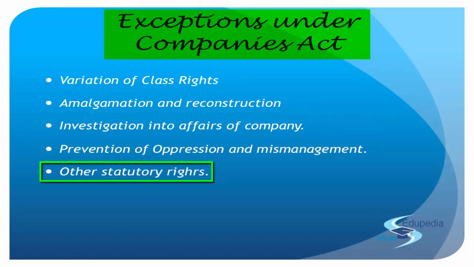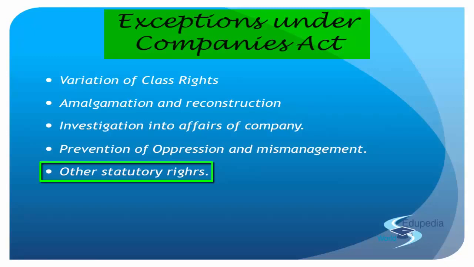Any member can apply to the central government. When I say any member, I mean any member. They can apply to the central government to call an annual general meeting if default is made in holding the annual general meeting by the company. So if the company does not hold the annual general meeting in a year, then any member can appeal to the central government. And any member can apply to the company law board to call an extraordinary general meeting if default is made in holding one. So in the case of an annual general meeting, it is the central government they approach; in the case of an extraordinary general meeting, it is the company law board.